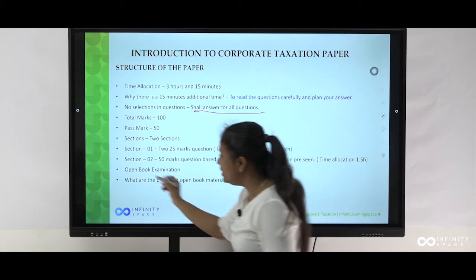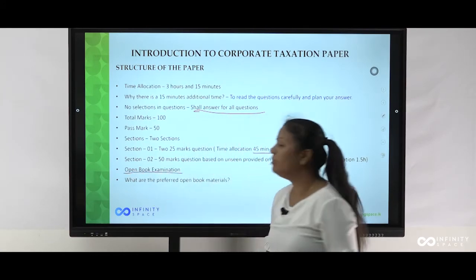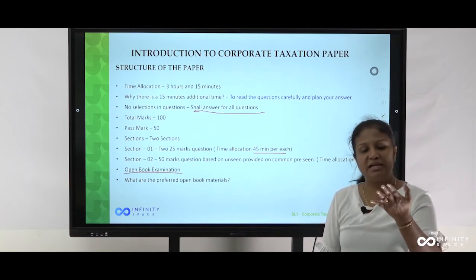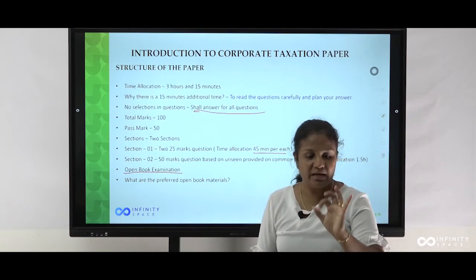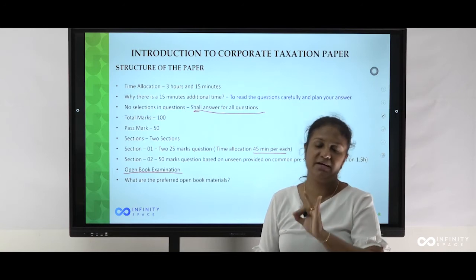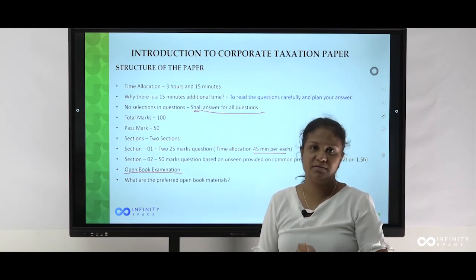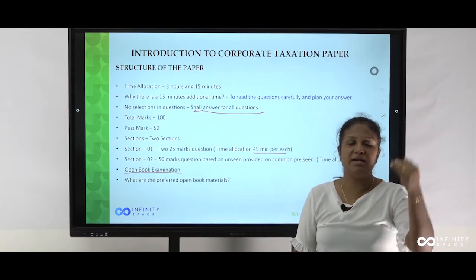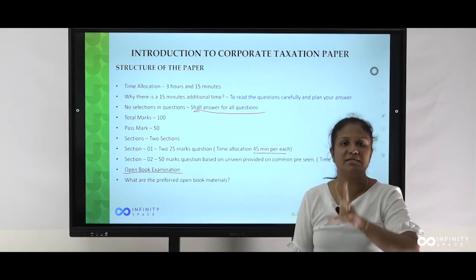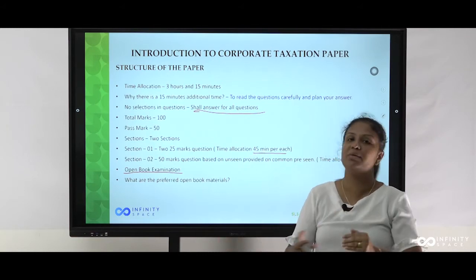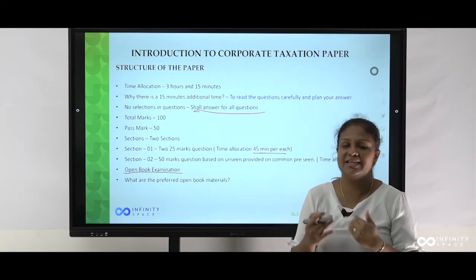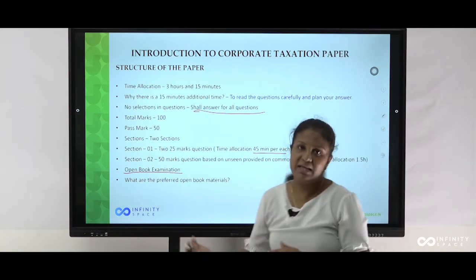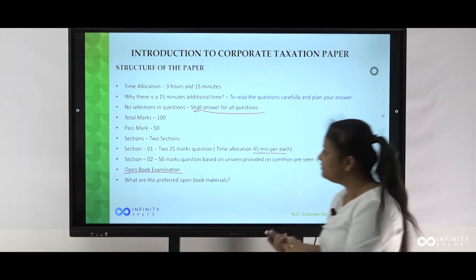Then what is the beauty of your examination? It is an open book referential examination. There are particular gazette notifications, the Inland Revenue Act, Value Added Tax Act, NBT Act. Then for the non-resident taxation question, particular annexures are given by the examiner as attachments to your paper. Is it difficult for you all? No. This paper is really easy if you address it very clearly.